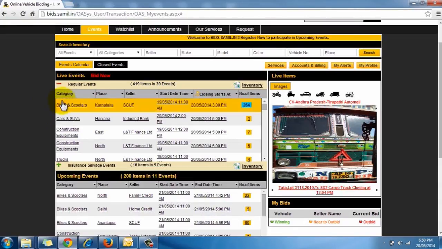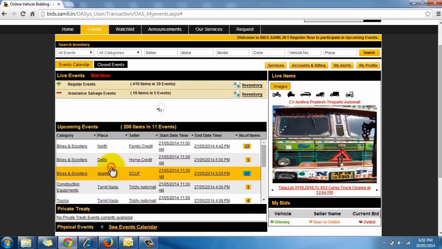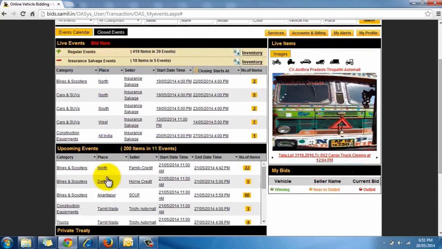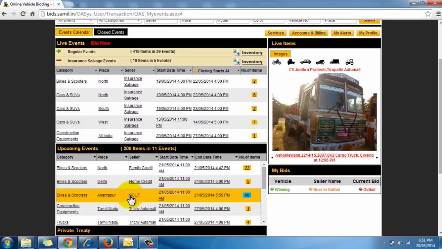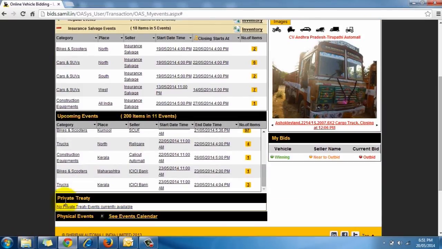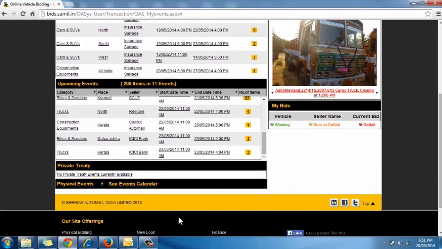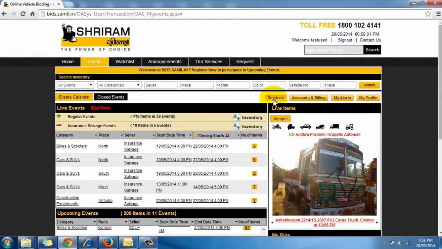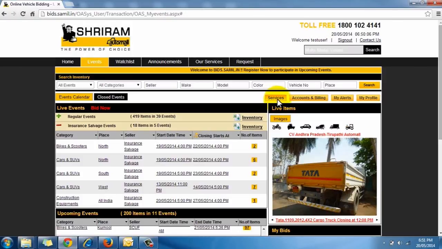Under the live events section, we have details on our live insurance salvage events. You can also take information on the upcoming events through the Upcoming Events section. The Private Treaty section contains all the vehicles displayed under Private Treaty. For any information on our physical bidding events, click on the See Events Calendar tab. If you have been associated with SAMIL through physical bidding and one-stop classified, you can check your transactions related to them by clicking on Services.